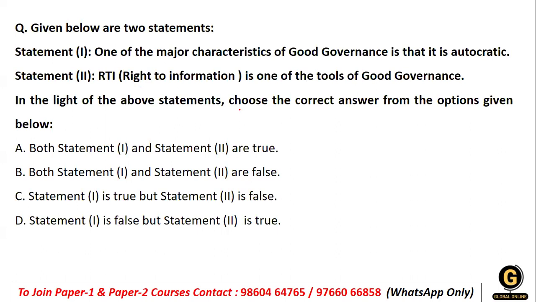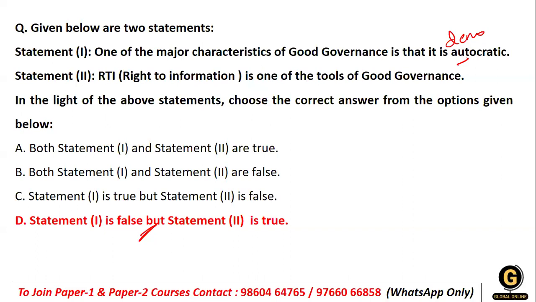So when we talk about mobilizing the people, it is about the best direction, and for that direction, what type of power or what type of role you need is already given. So RTI is one of the tools of good governance, yes. But when it comes to the characteristics, it is not autocratic, it is basically democratic. So statement number one is false. It talks about autocratism; in fact, it has to be democratic. Whereas the true statement is that RTI is one of the tools of good governance, right?